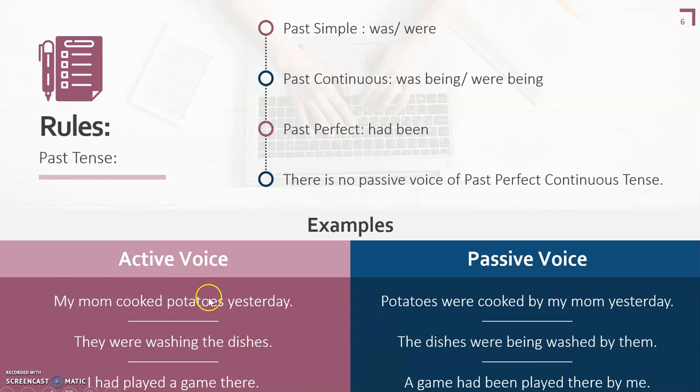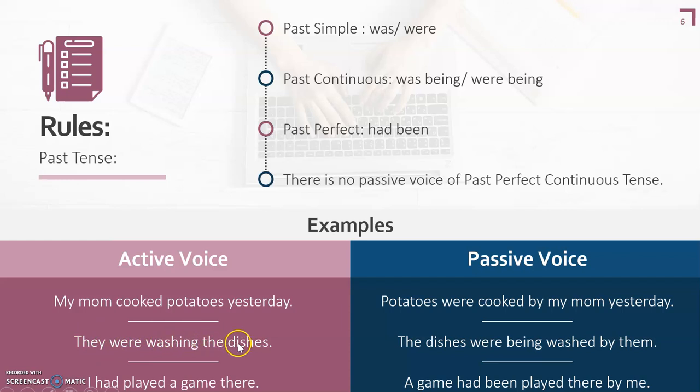My mom cooked potatoes yesterday. Now this cooked is showing past simple, subject mom, object potatoes. Now potatoes will come in the beginning, potatoes. Now this is plural, that's why we are using were. If it would be only potato, we would be using here was. Potatoes were cooked by my mom yesterday. Yesterday will remain at its place, extra information at its place.